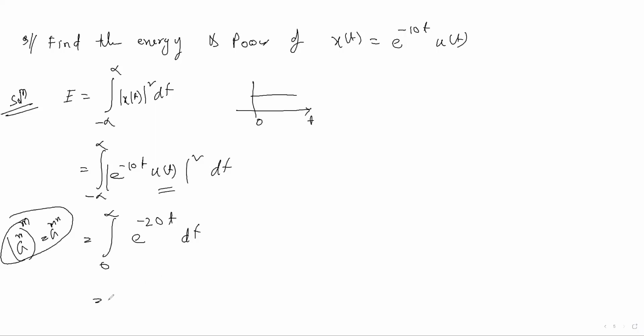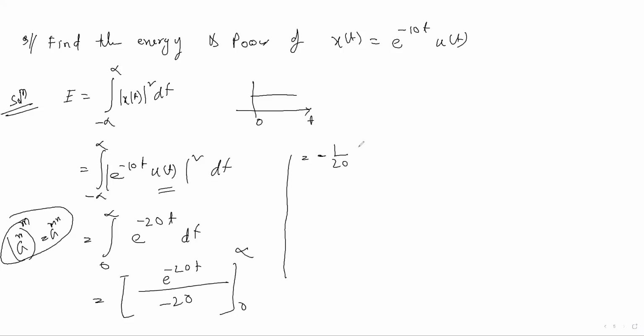So take the integration. What will be the integration? E to the power minus 20t, with minus 20 coming below, from 0 to infinity. You bring the minus 20 outside, and it will give minus, e to the power minus infinity, because 20 into t, with t going to infinity, is infinity only, minus e to the power 0.